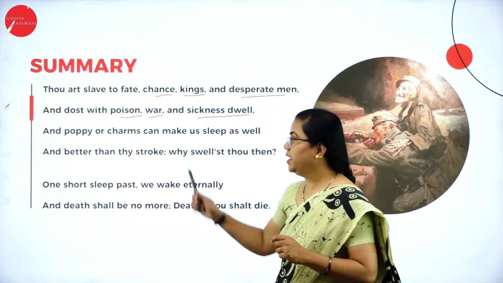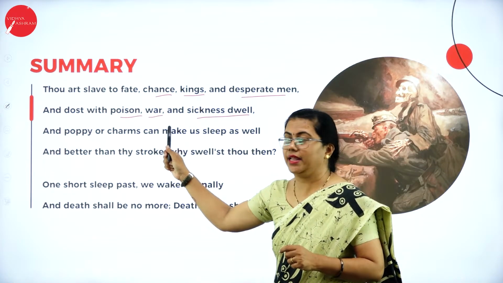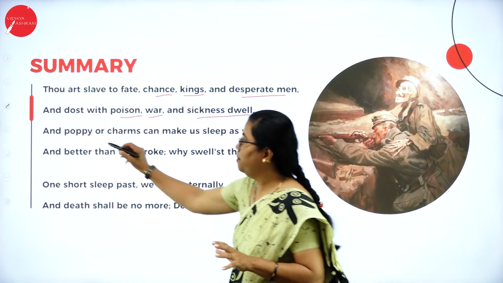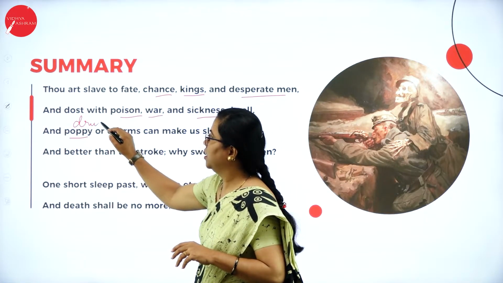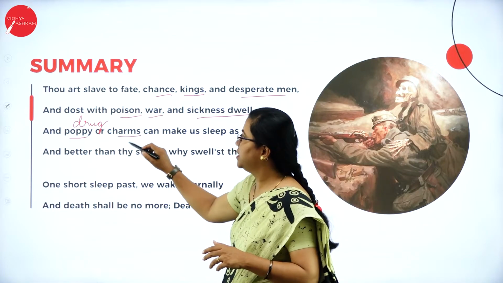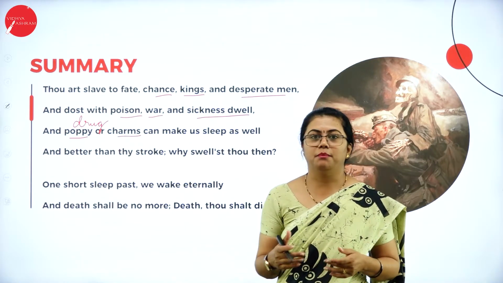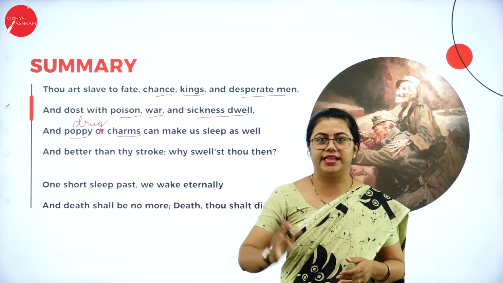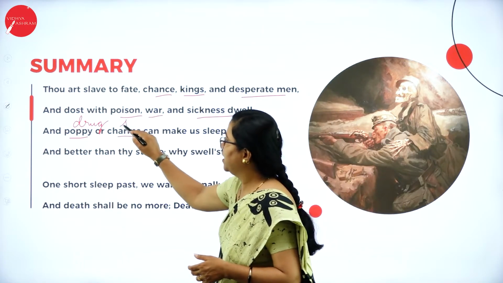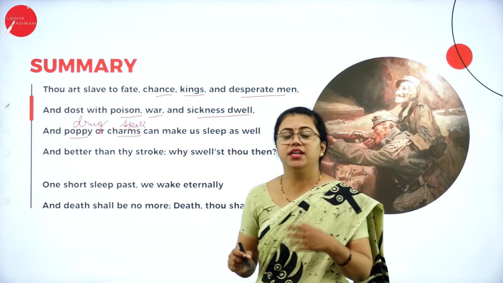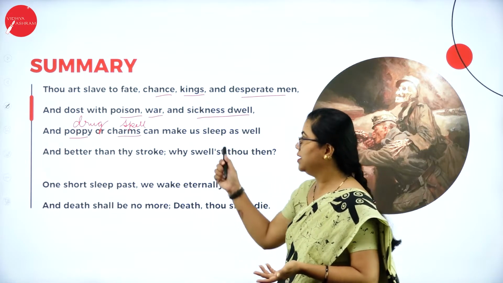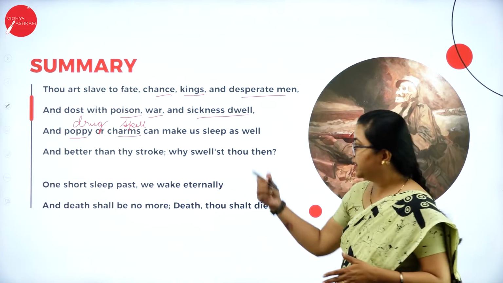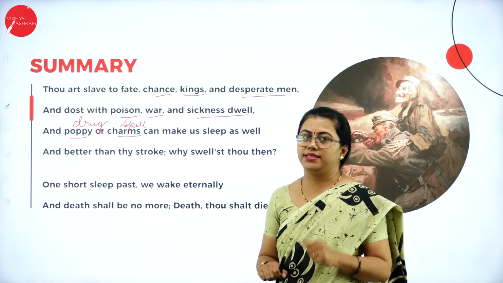And poppy or charms, here he is talking about death completely, but here he is telling rest and sleep. He is comparing that over here. Okay, so poppy means drug. It's a kind of drug. And charms, again, it's a kind of magical spell. Even if somebody hypnotizes you, you can sleep well, isn't it? So this is nothing but a spell, a magical spell, you can say. Even the drugs or magical spells can make you sleep, isn't it? It is not necessary that only death should come and make us sleep. It is drug or maybe any charm that makes us sleep.